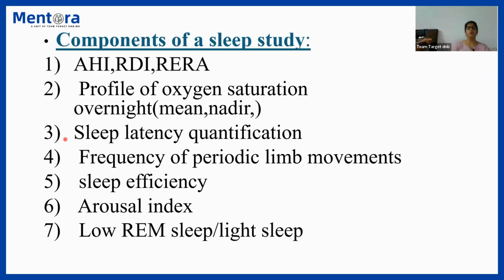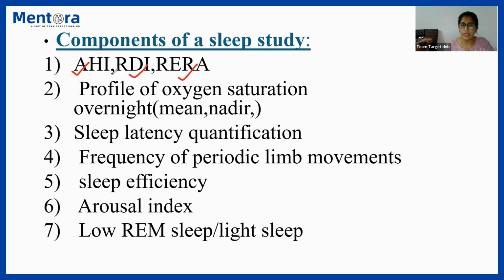So I wanted to show you the slide regarding components of the sleep study. Whenever you get a sleep study in your hand and you get to interpret it, always remember these are the components of a sleep study or polysomnography report. They will give you the number of AHIs, RDIs and RERAs, right?